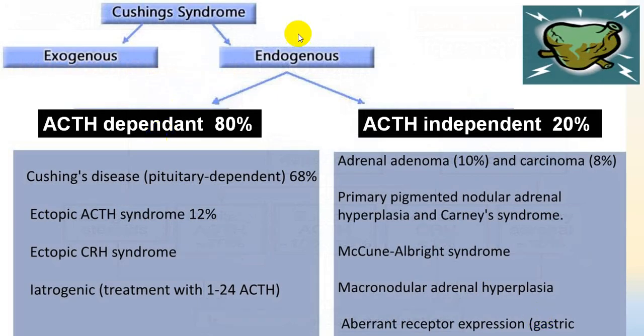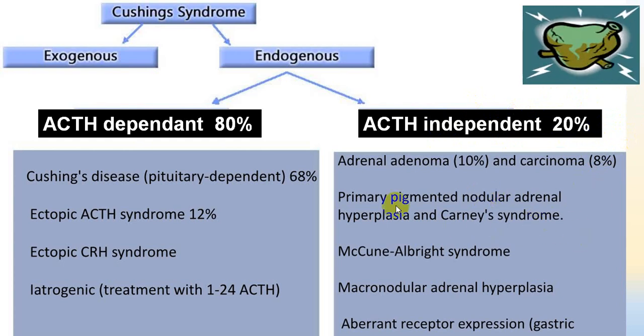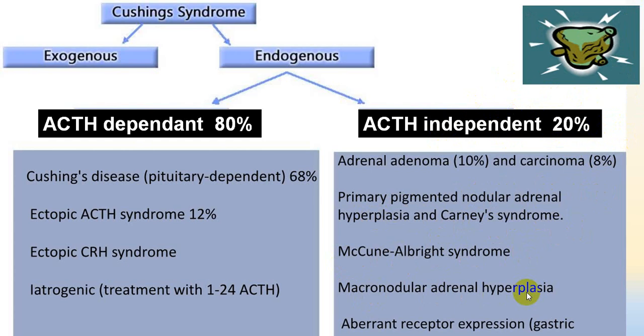So we have already told you endogenous can be ACTH dependent or independent. Independent can be adrenal adenoma or adrenal carcinoma. So we call adrenal hyperplasia, adrenal adenoma, adrenal carcinoma. Adenoma accounts for 10%, carcinoma accounts for 8%. Together, it becomes 20%. You can have another group of syndromes where you have adrenal hyperplasia, nodular hyperplasia called Carney syndrome. You can have McCune-Albright syndrome, macronodular adrenal hyperplasia.